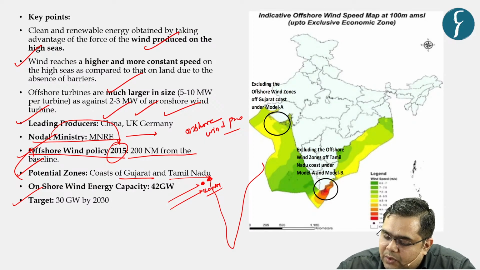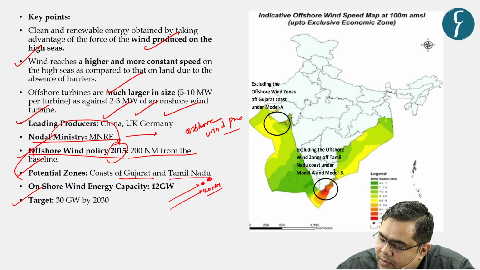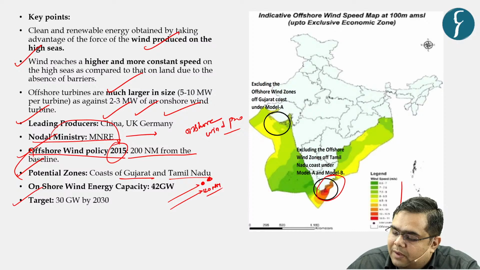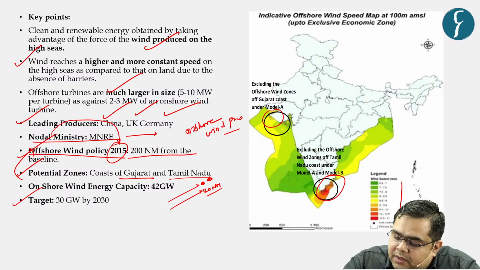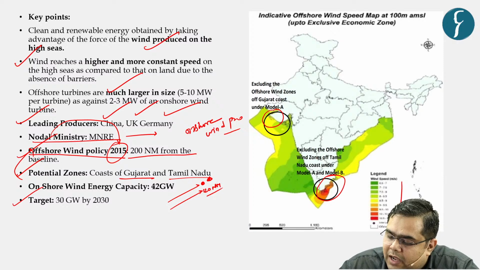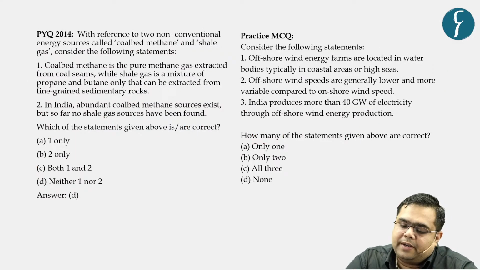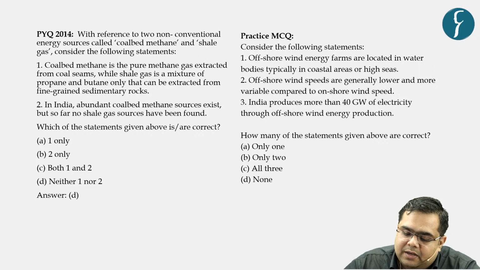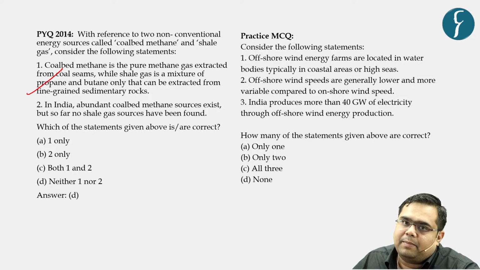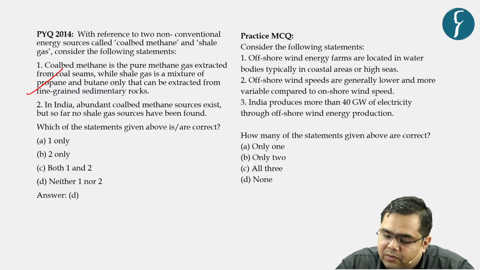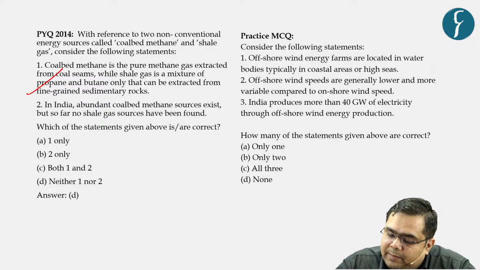As you can see in the map, these are the most crucial zones when it comes to wind speed. The southeastern tip of Tamil Nadu and Gujarat are considered to be the hot spots for the installation of offshore wind energy projects, right? Based on this, there has been a question on renewable energies in the past, in 2014, a direct question, so let us try to solve a practice MCQ.